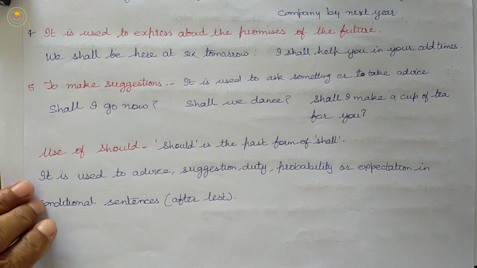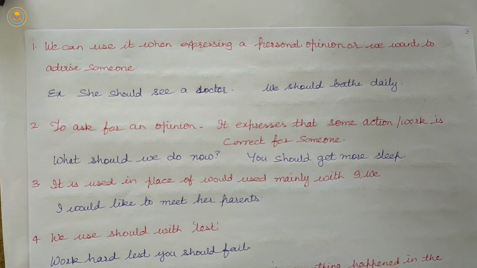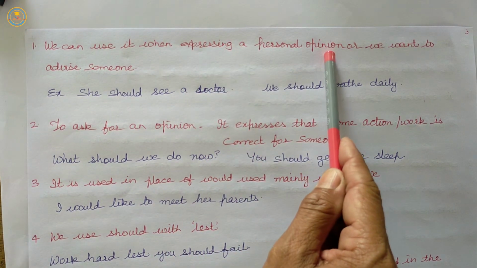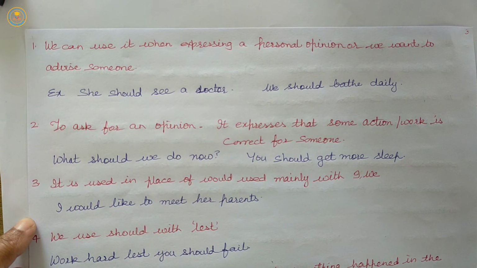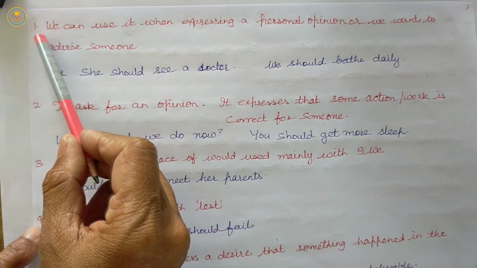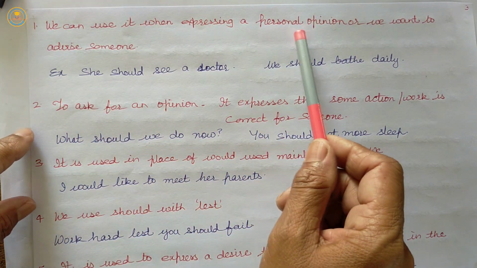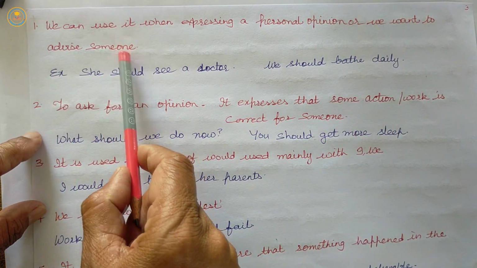So, let us see some uses of should. First, we can use it when expressing a personal opinion or when we want to advise someone.